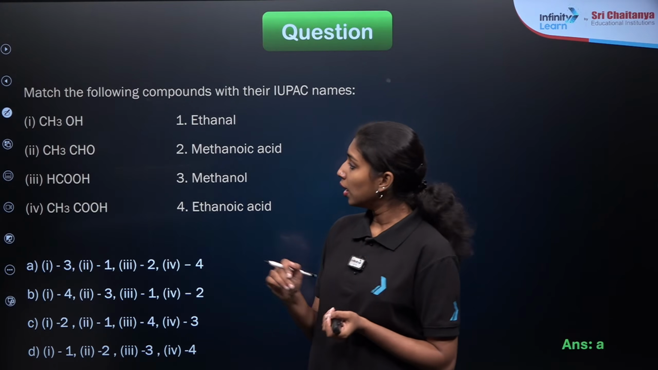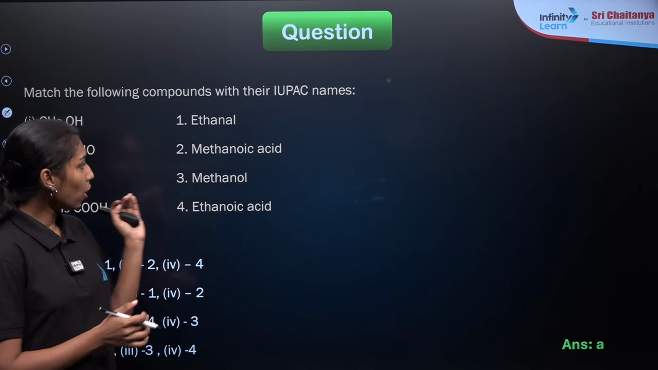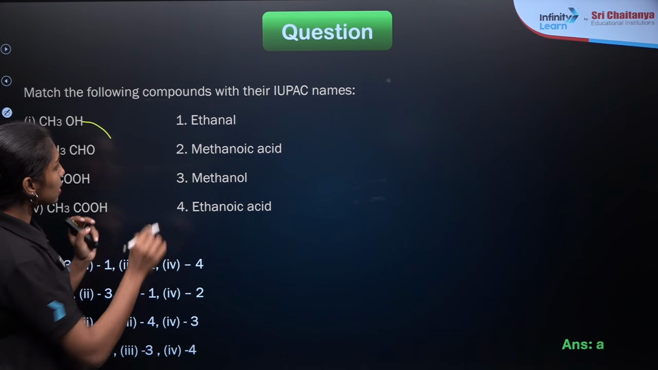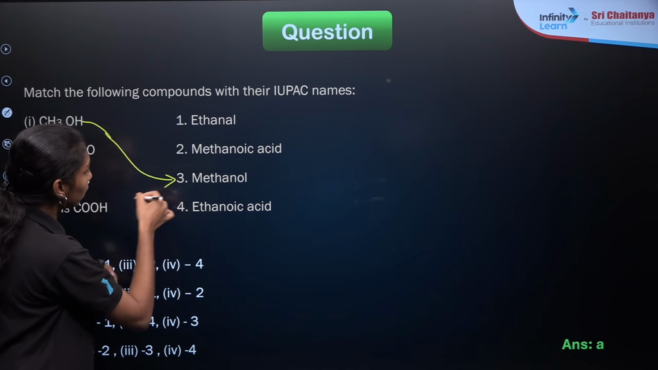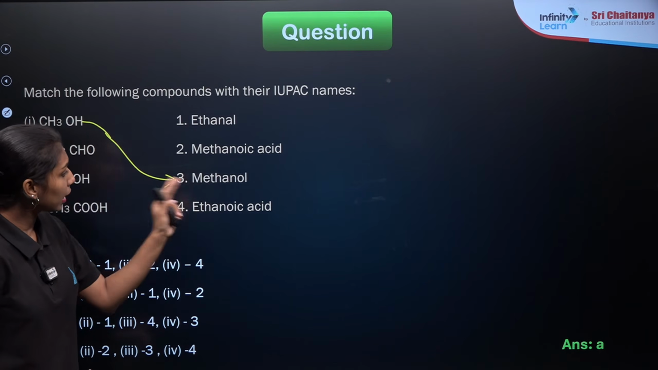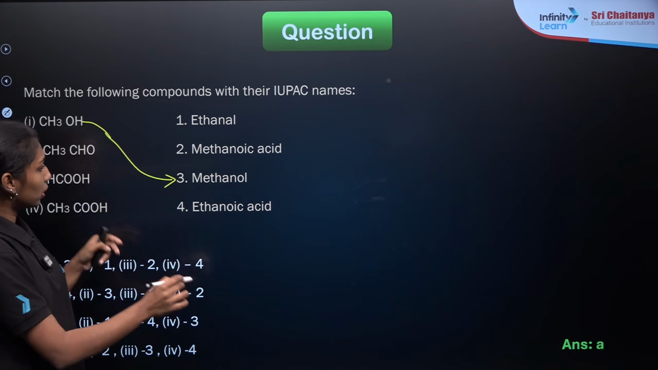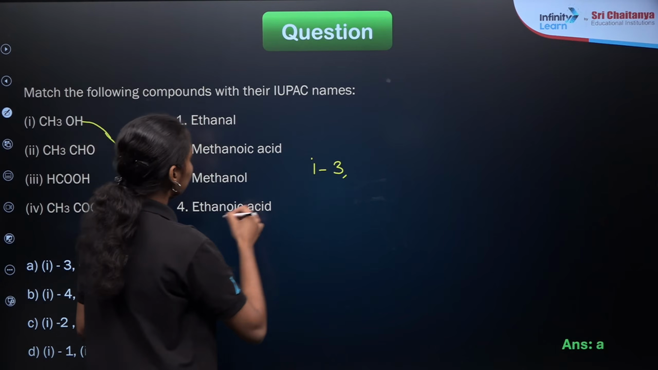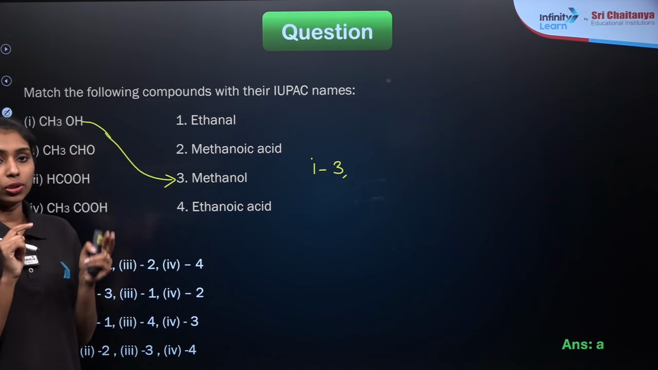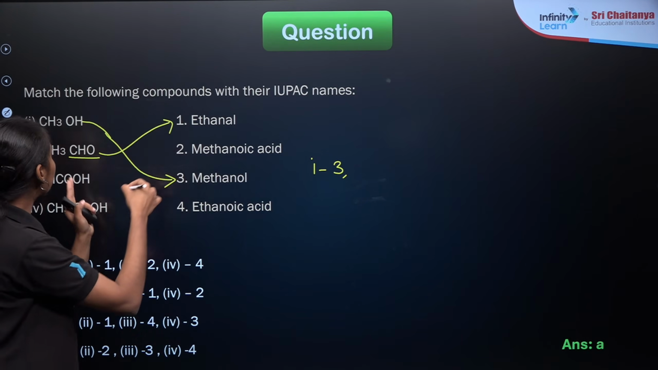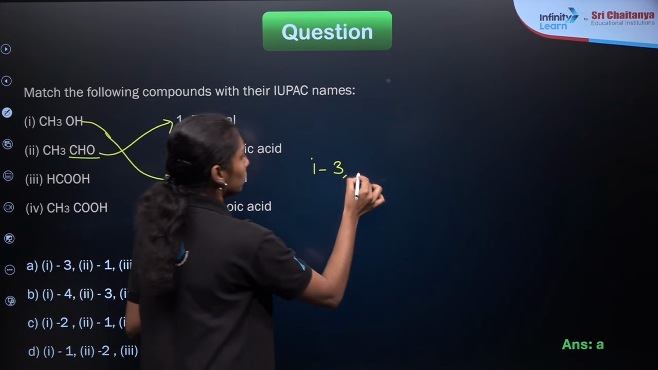So let's see. CH3OH, right? CH3OH means functional group is alcohol. So we can consider here it is only one carbon alcohol, that is methanol. And in CH3OH, only one carbon atom is present. So the word root will be meth. So it will be methanol. 1, 4, 3. Then CH3CHO, 2 carbon compound, and its aldehyde suffix will be al. So it will be ethanal. So 2 for 1.